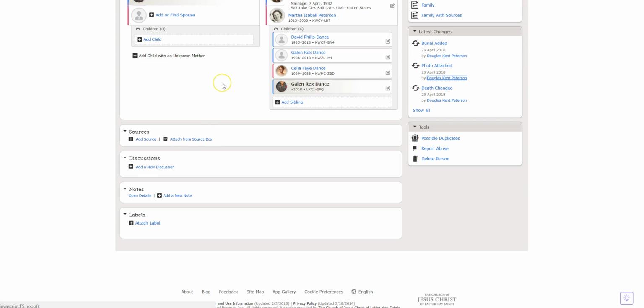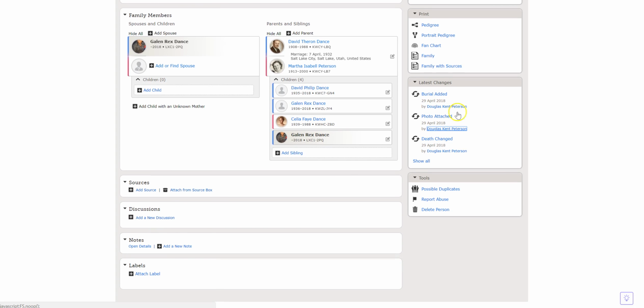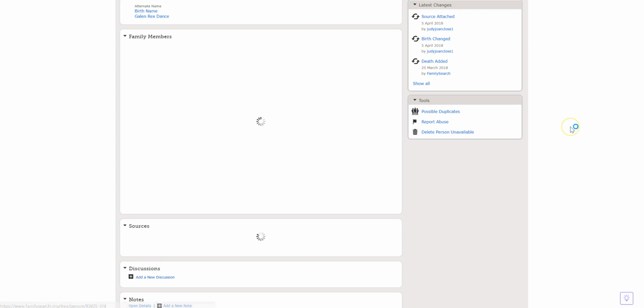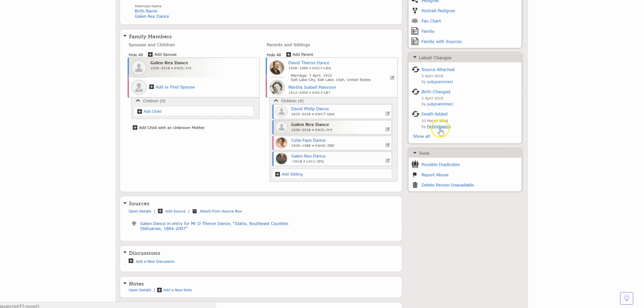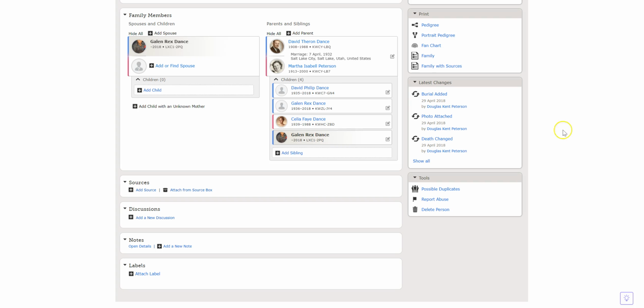Now, one other thing that we noticed as we finished merging David Philip Dance's information together, we've noticed that his brother, who died about a month before he did, also has 2 different records. This one is marked as date of death 17 March, and that was done by Family Search on the 25th of March. This one was updated by a son-in-law.